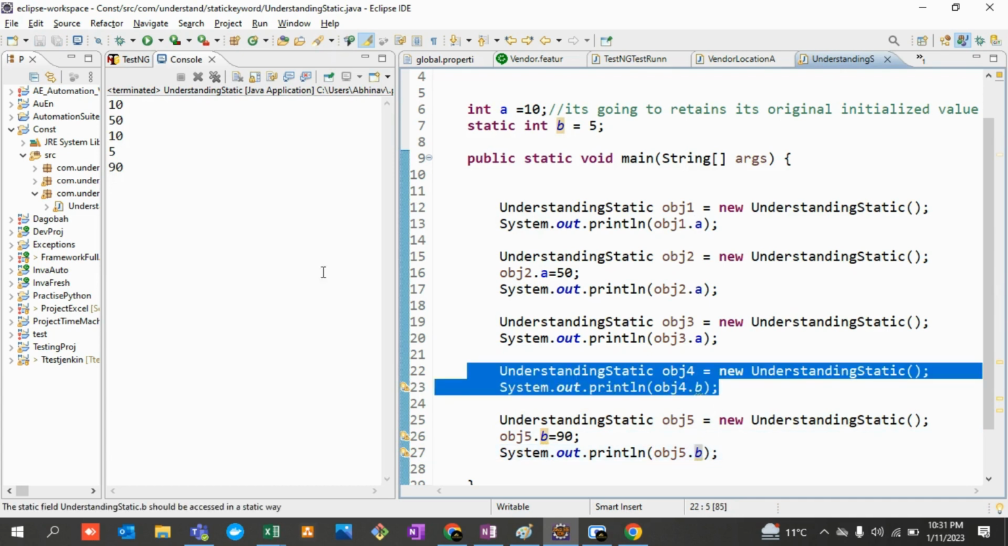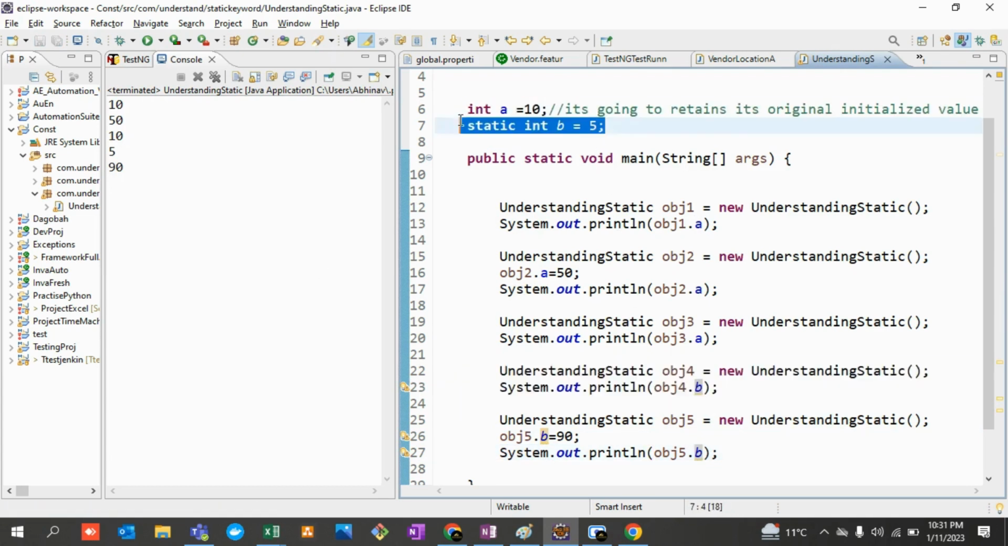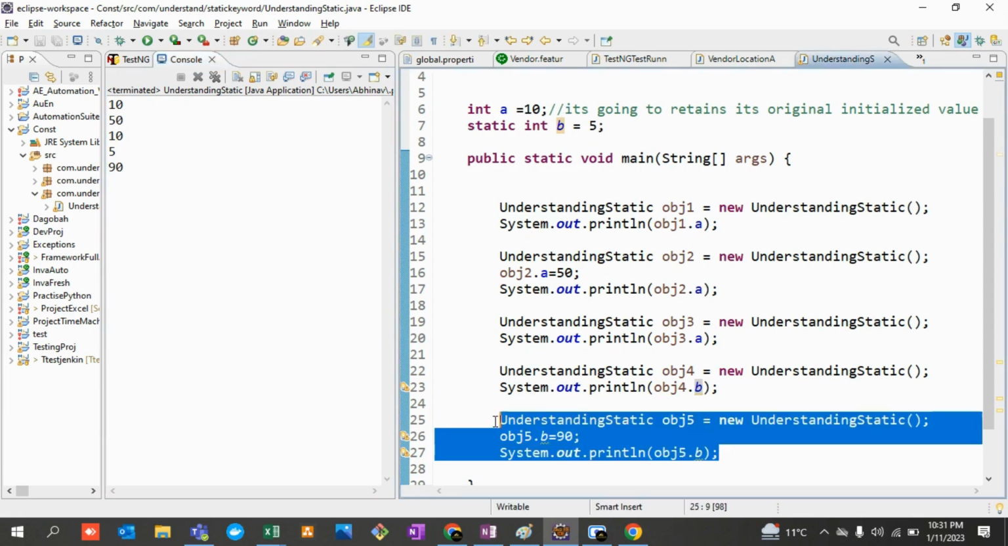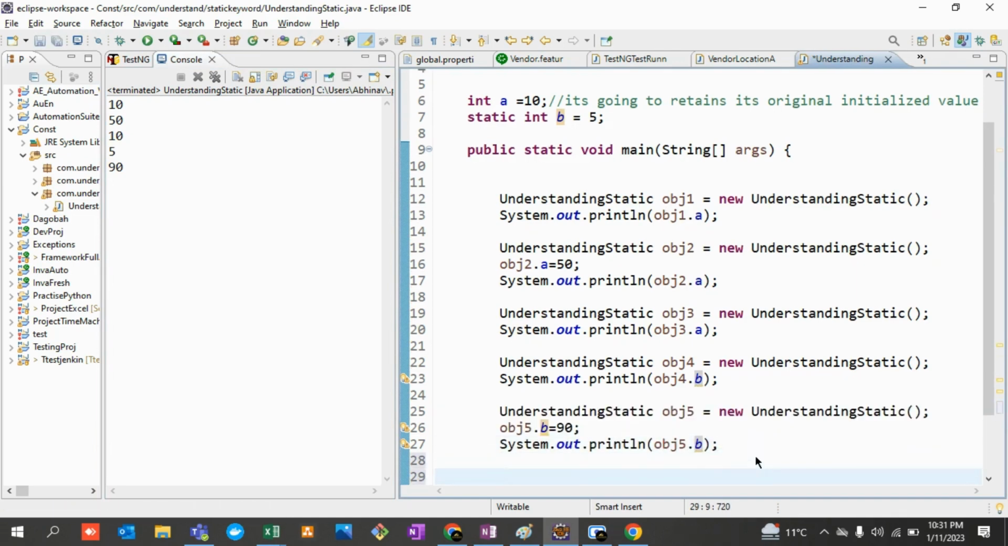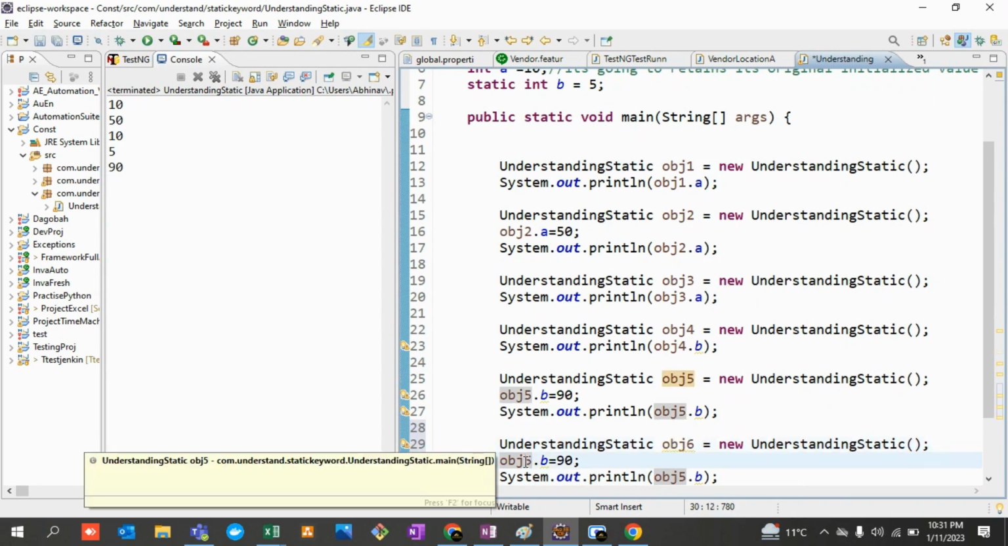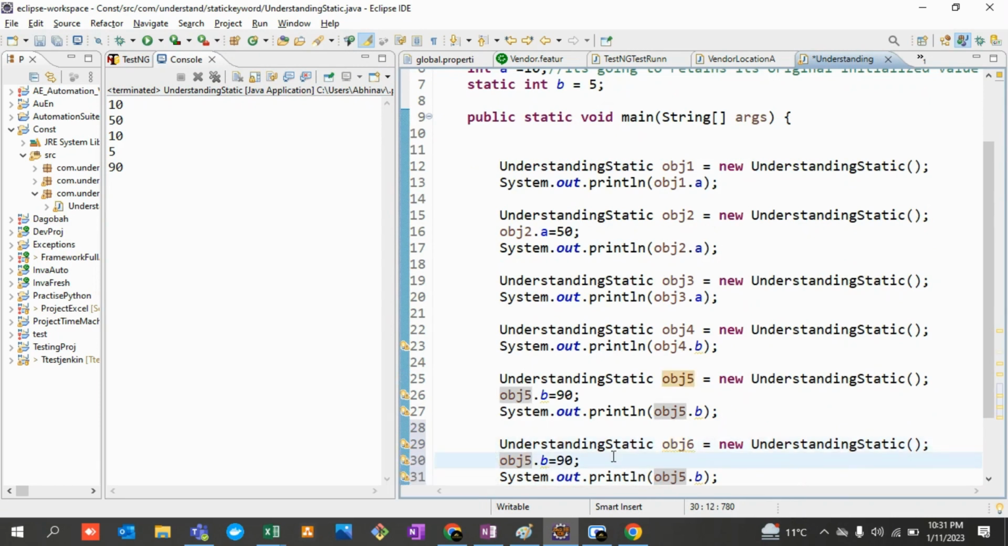Okay, so this time it has printed 5. The value of the static variable was 5. Now I changed it to 90. It got changed the same way it is happening over here. Initially it was 10, then it was 50, but the third time it was again 10 because it was retaining its original value. But let's see what happens in the case of a static variable. Please pay very, very close attention. Everybody would be able to understand, because nobody would tell you these concepts in so much detail.